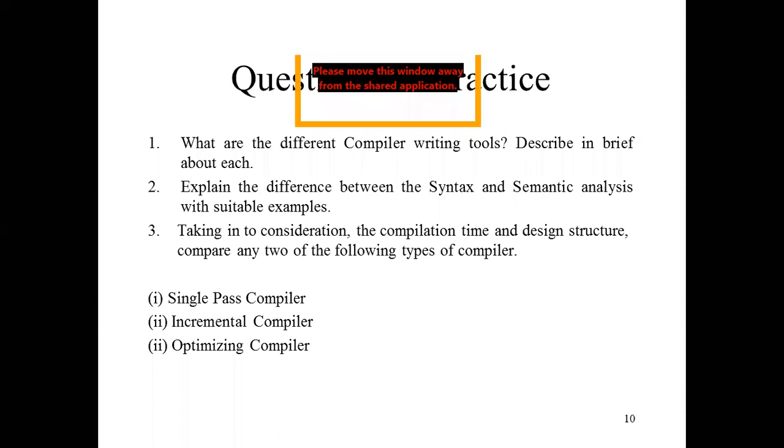Semantic analysis, what is this semantic analysis? Here we will do the type checking, we will check the logic here. So these are the basic questions which may be asked in unit number 1. Taking into consideration the compilation time and design structure, compare any two of the following types of compiler. We have already discussed each and everything: single pass compiler, incremental compiler, optimizing compiler. So you can concentrate over such type of questions and go through the answers of these questions. If you have any problem, we have already uploaded the PDF of this, so you can find it there.